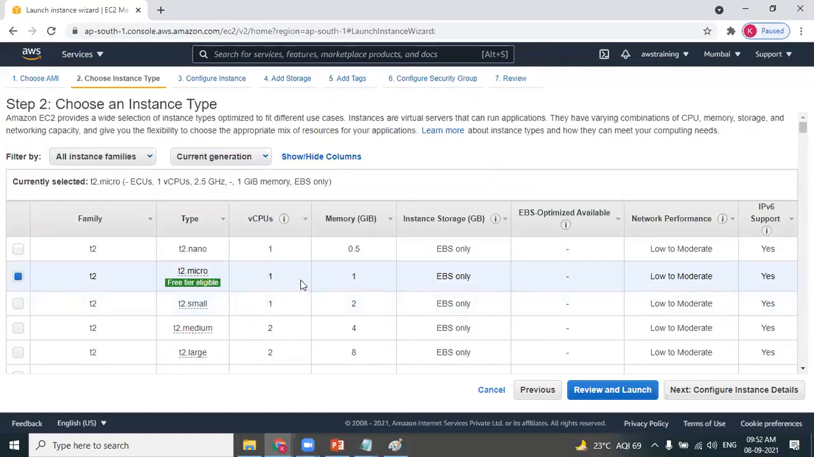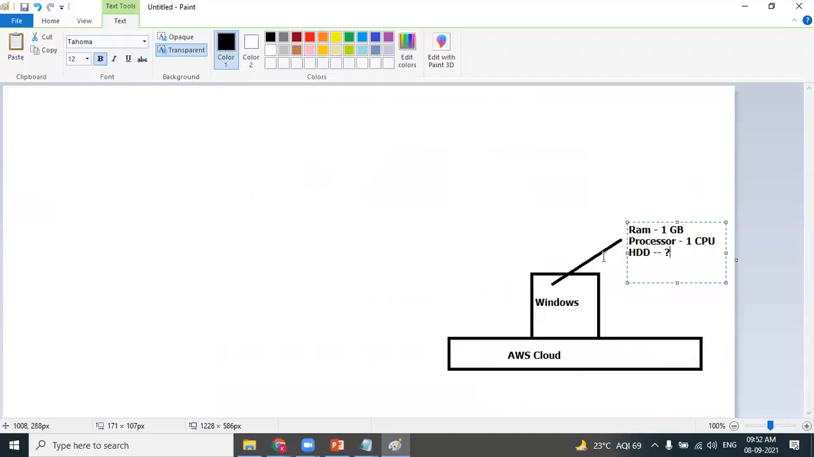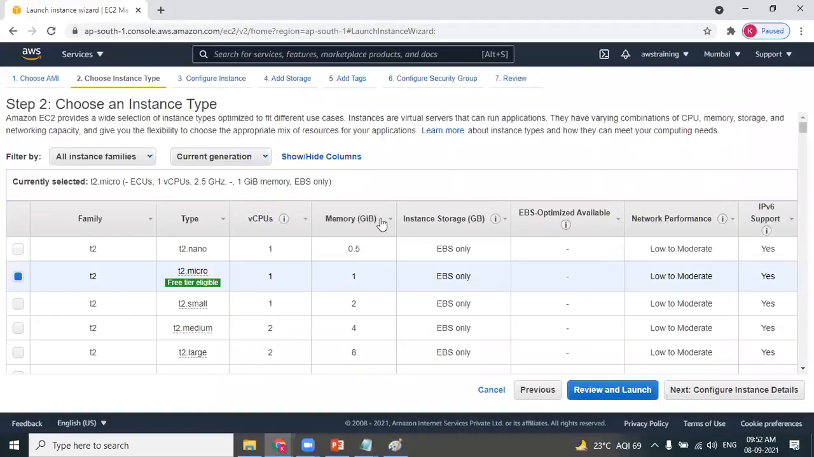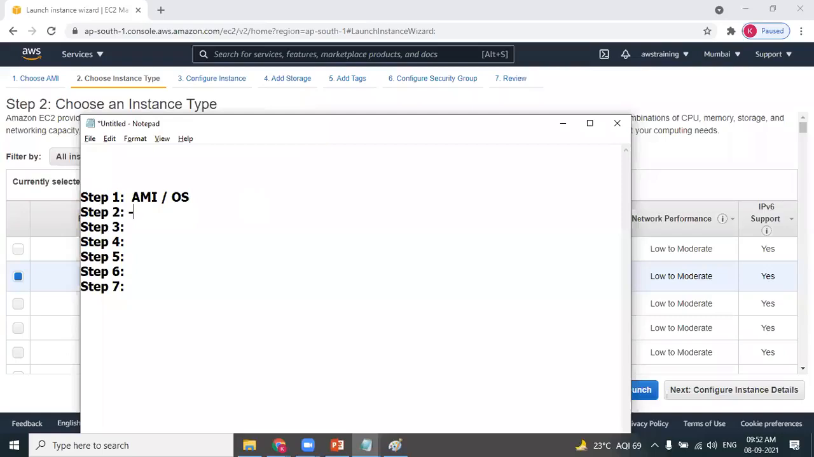So I'm selecting a T2 micro because that's the only instance type which is eligible for the free tier. So I got to know the hardware configuration. The Windows machine which we're planning to create is coming with 1 GB RAM and 1 CPU. So that's about instance type. The second step is all about instance type, that is nothing but the hardware configuration, right?